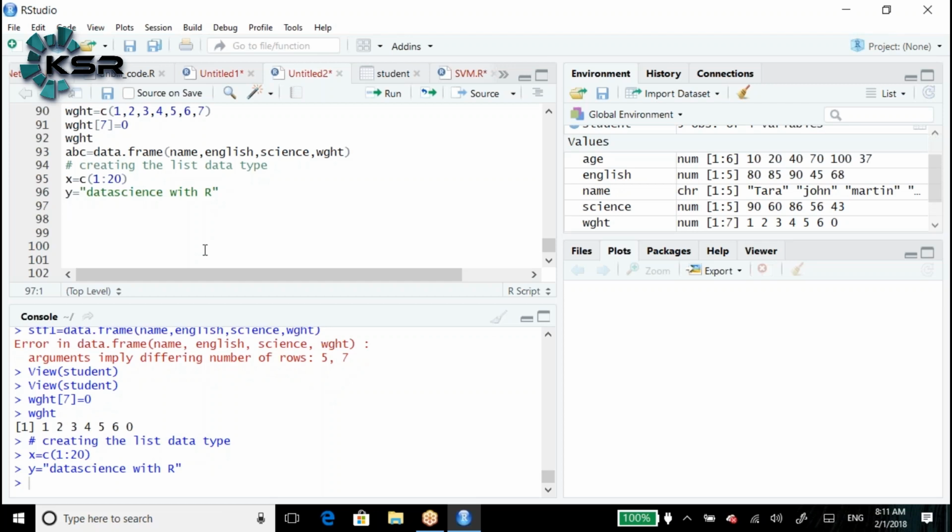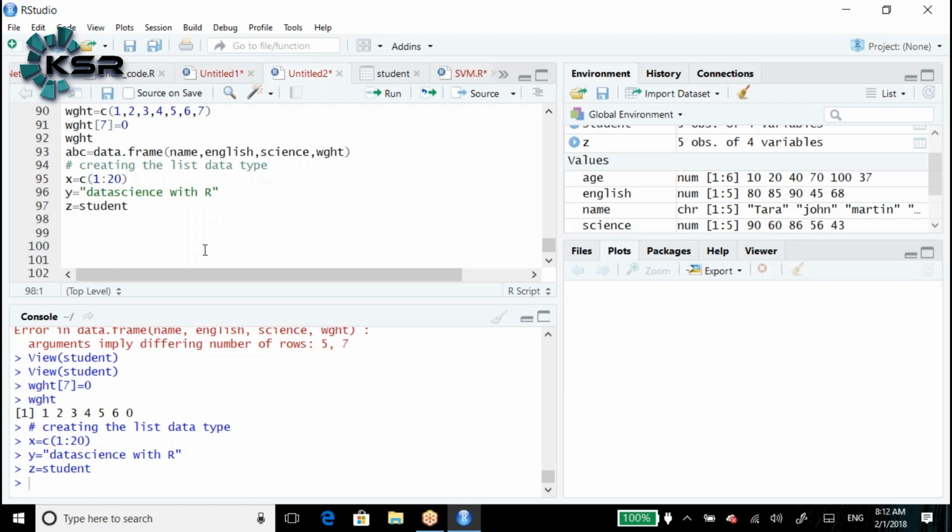For example, z is equal to student. What do you mean by student here? Have you ever seen the student? What is the student? Data frame. That is a table. That means student we are assigning to the z. Okay.